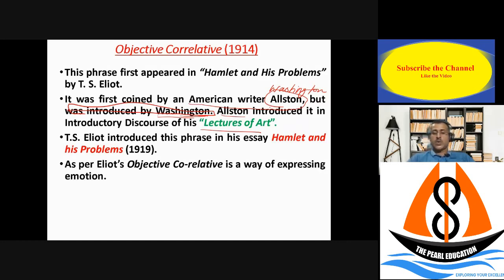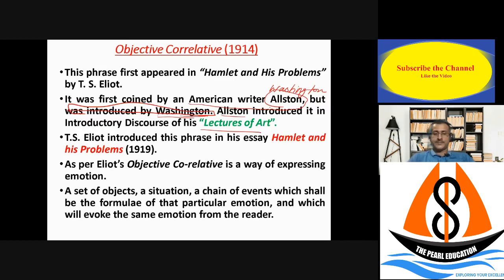So here correlation means two things. One is correlation between the author's idea and the reader's idea. Both of them should correlate, and it is only possible when the author is able to correlate the plot, I mean the story, and the setting. So here mainly we will talk about correlation between the setting of the play, where it is set, what is the setting of a particular scene in the play, and what is the story.